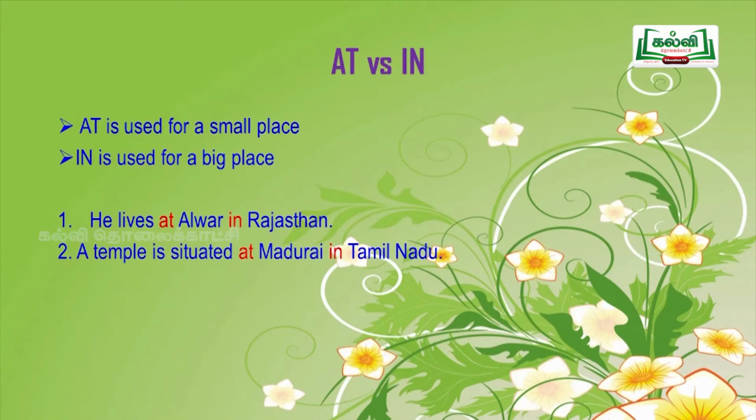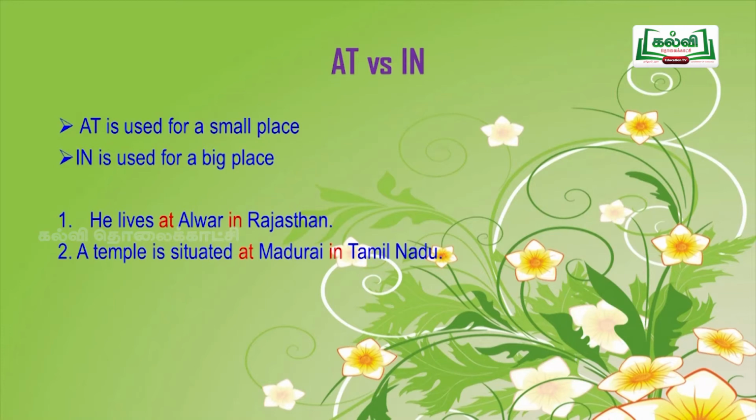For example, he lives at Alwar in Rajasthan. Rajasthan is a district, it is a big place, so we are using in here. And Alwar is a particular place, that too a small place, so we are using at here. Now are you clear?